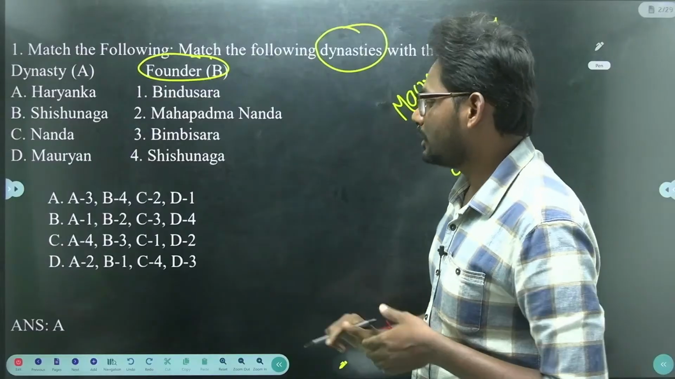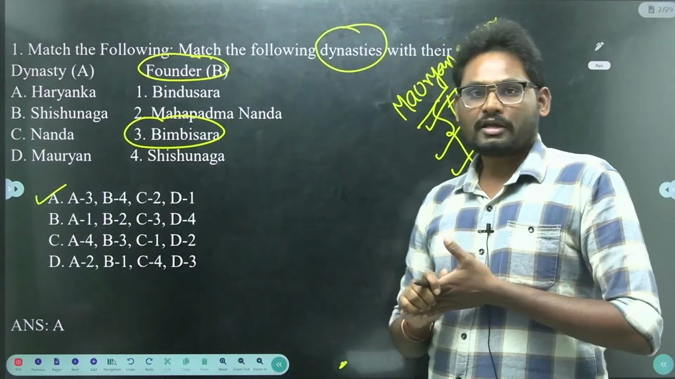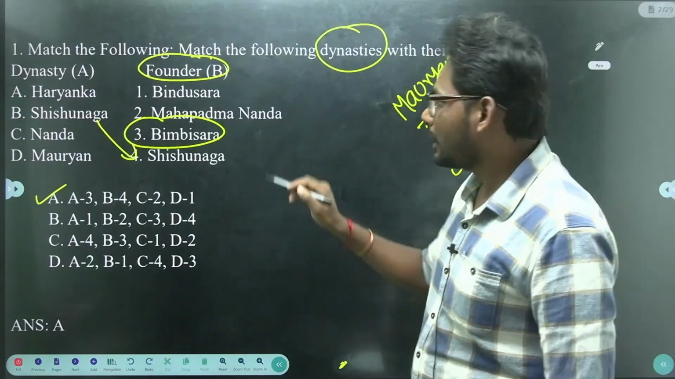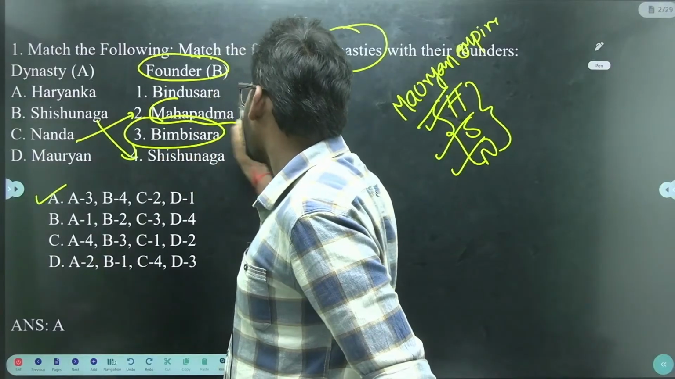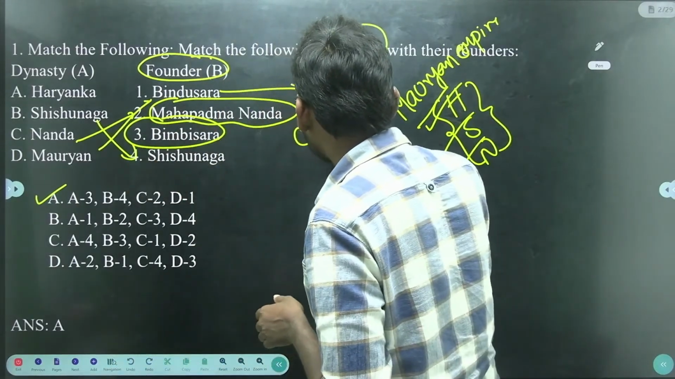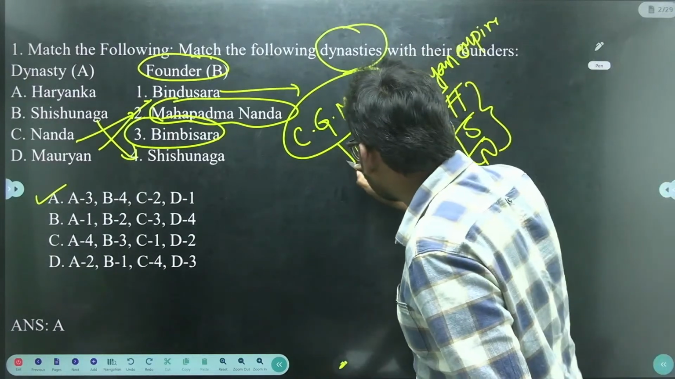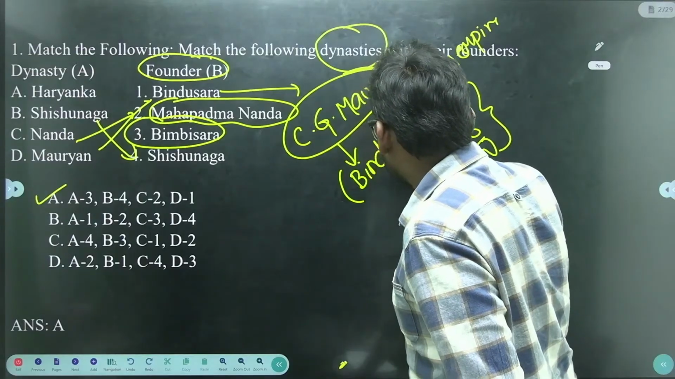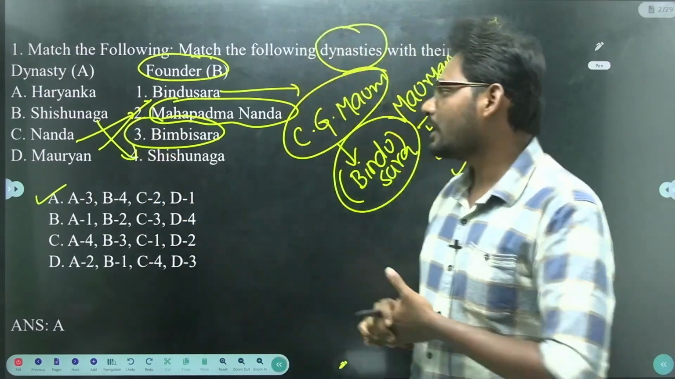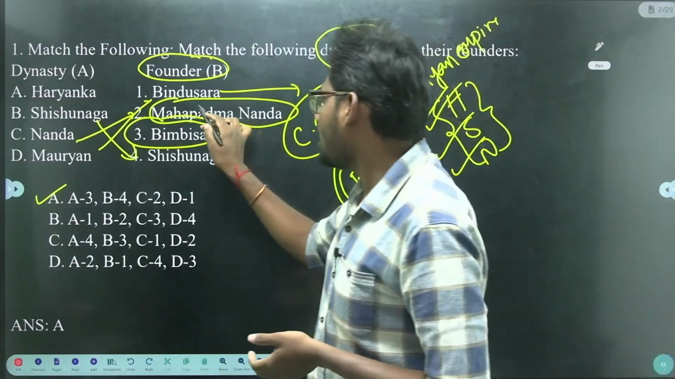So for the Haryanka dynasty, what is the answer? The founder is Bimbisara. Bimbisara established the Haryanka dynasty, Shishunaga established the Shishunaga dynasty, and the Nanda dynasty was established by Mahapadma Nanda, whereas the Mauryan dynasty was established by Chandragupta Maurya, who was followed by Bindusara. So the answer here is A.